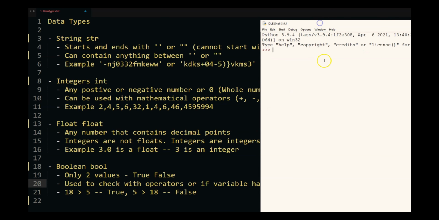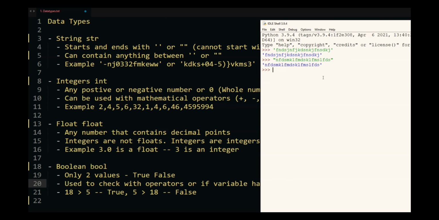So let's go over string. String is anything that is surrounded by single quotes or double quotes. Now if you see, I start and end with double quotes, and you will see when the Python interpreter gets this, it is starting and ending it with single quotes, even though I started and ended it with double quotes. So Python interprets strings with single quotes, but you can use double quotes.